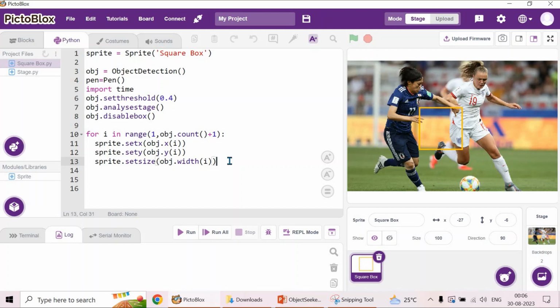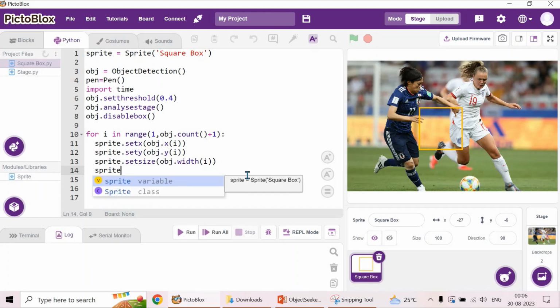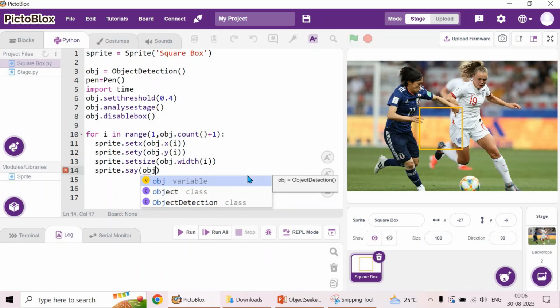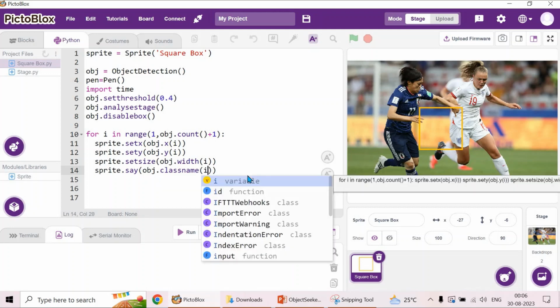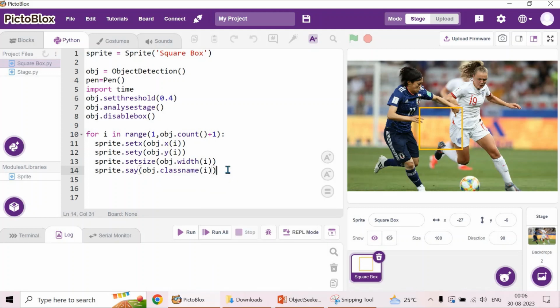Next, I want the name of the object that is detected. The name of the object which is detected has to be displayed. So I am going to call this sprite to say this. Sprite dot say, obj dot class name of I. So this will display the name of the object which is detected on the screen.